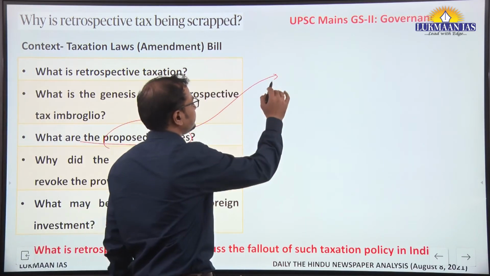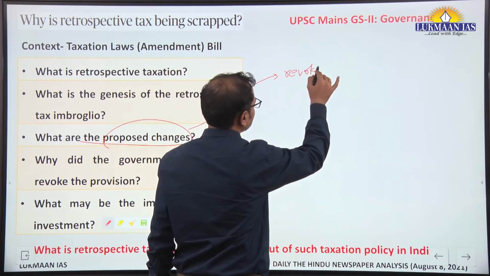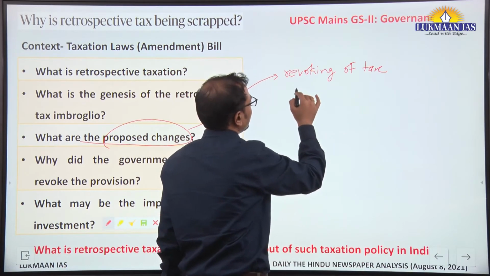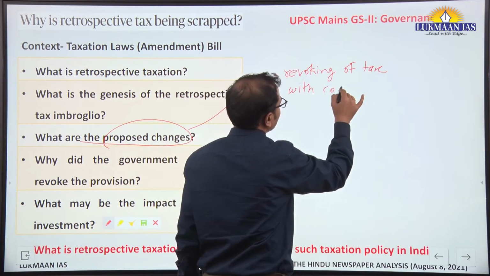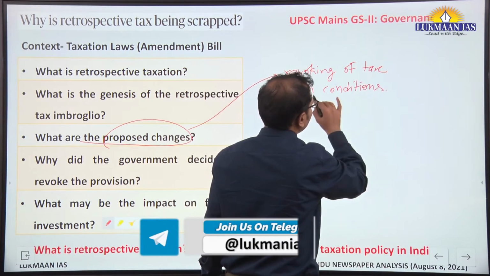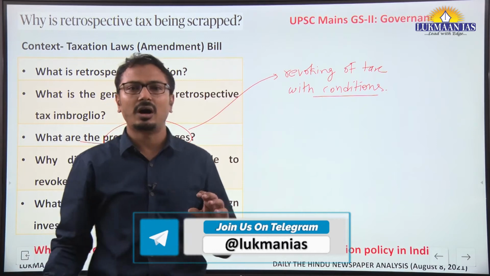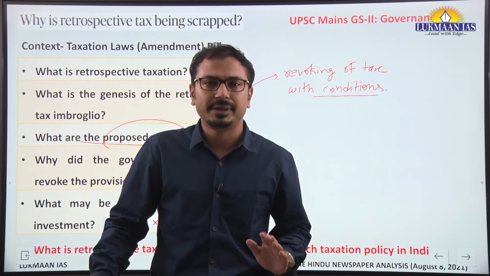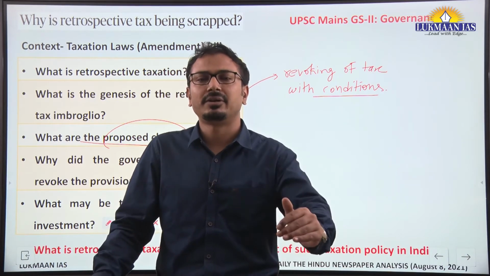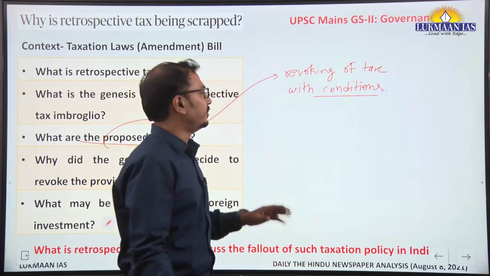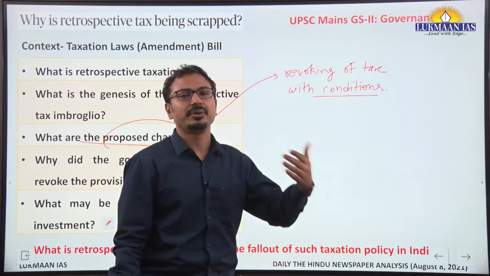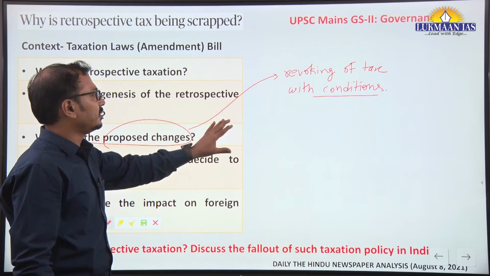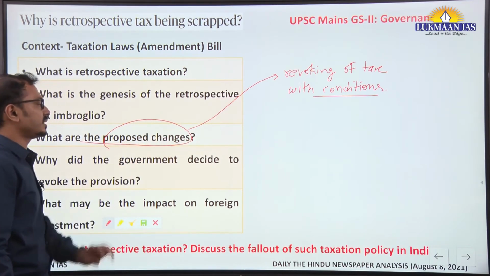Now, what are the proposed changes? The proposed changes say that the retrospective tax that was there from 2012 will be revoked, but with some conditions: that companies will withdraw all the cases in international tribunals or in other countries against the government of India. At the same time, in return, the government of India says that it will relieve all the seized taxes, or repay those taxes which were collected. In this manner, the changes are proposed in this new law.